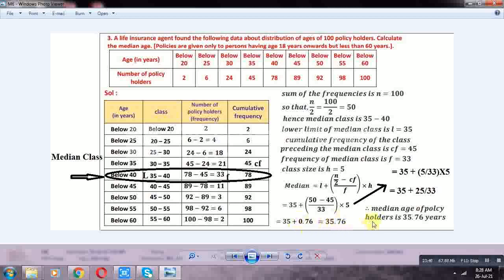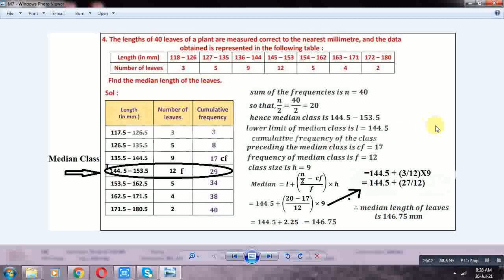The lengths of 40 leaves of a plant are measured correct to the nearest millimeters, and the data obtained is represented in the following table.